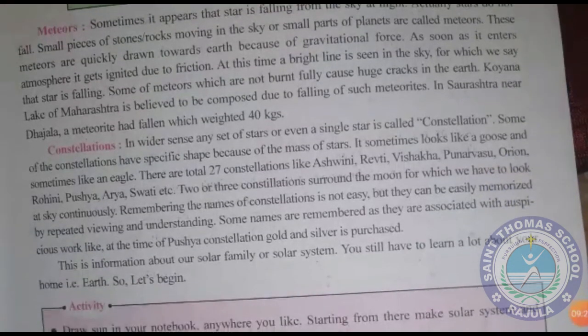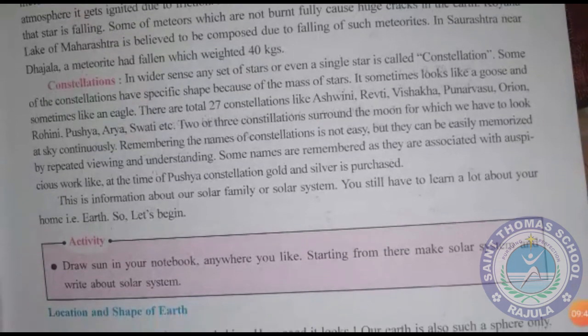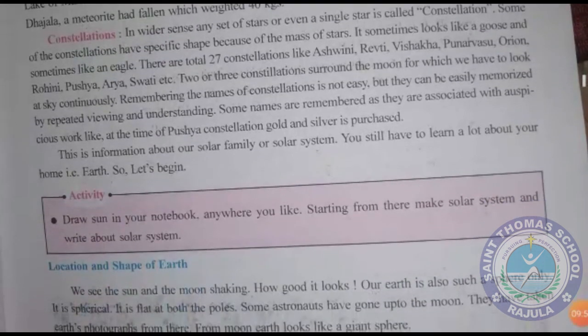Constellation means a group of stars which are placed together, which is known as a constellation. There are a total of 27 constellations. We have given different names like Ashwini, Revati, Vishakha, Orion, Rohini, Swati, and so many. Two to three constellations surround the moon, which means we can see that constellation, but it is around the moon, and to look at it we have to look at the sky very carefully.